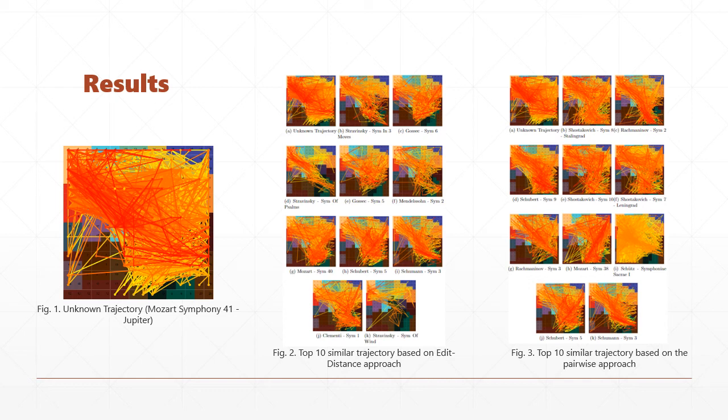In conclusion, it showed that using an edit distance approach resulted in a more similar trajectory visually than using the pairwise approach. However, there were still some limitations to this research. First, the research used qualitative analysis for the similarity measure. It would be best if there was a way to score the similarity measure. Second, the approach only used the cluster, where the proposed similarity measure did not consider the actual location on the map.